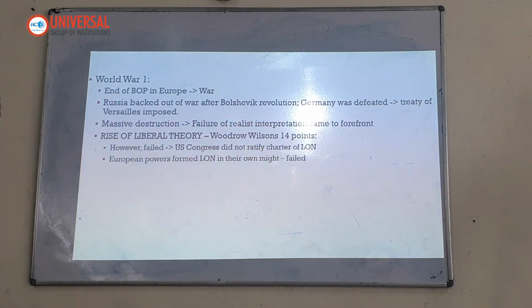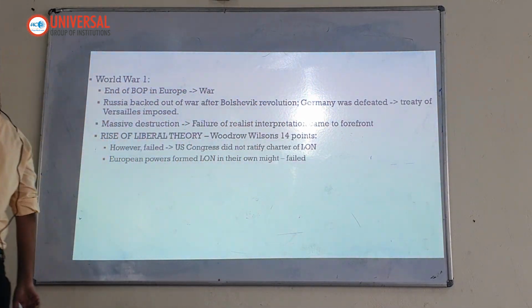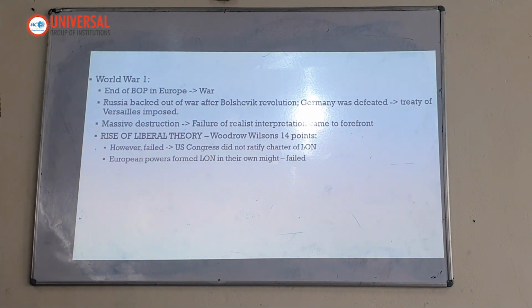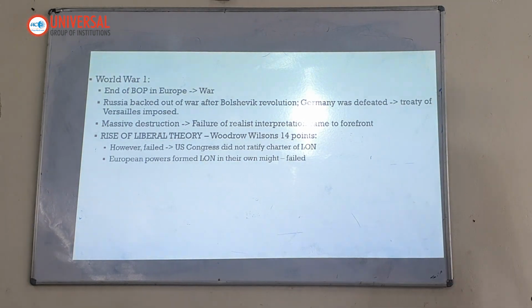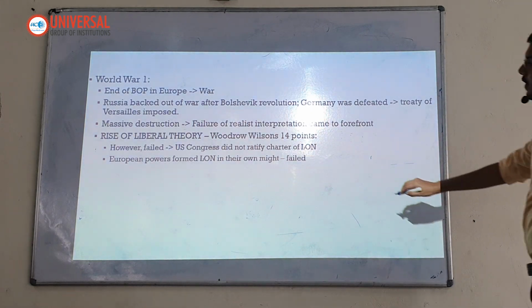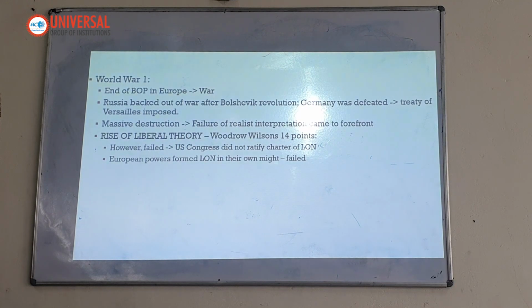Why? Because the concept of the League of Nations that Woodrow Wilson had given failed to get passed in the US Congress. Now imagine, you are the US president. You give a conception to the world that we will do something for world peace. You gave the 14 points, and then you failed to pass it in your own parliament. So Woodrow Wilson's liberal ideology actually failed at its birth itself because the US Congress did not ratify the Charter of the League of Nations. So the League of Nations at its very birth was ineffective and infructuous.